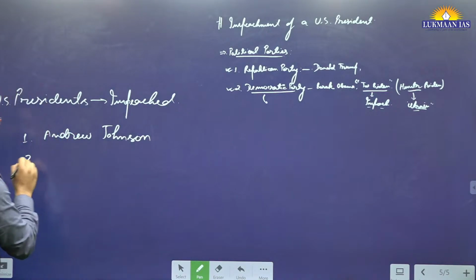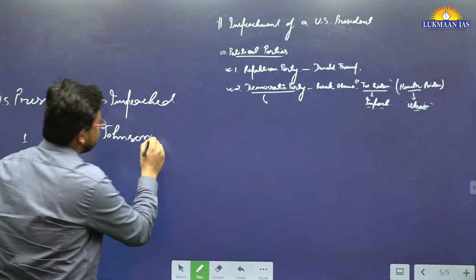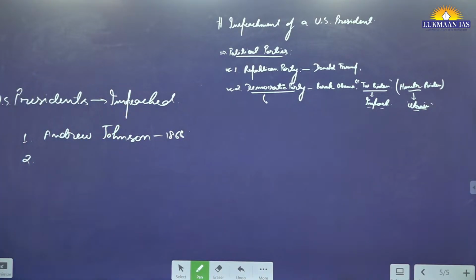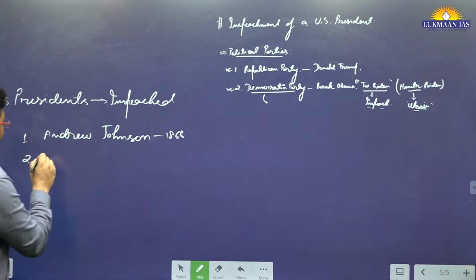Number 1 was Andrew Johnson in 1868. Then we have Richard Nixon, 1974.